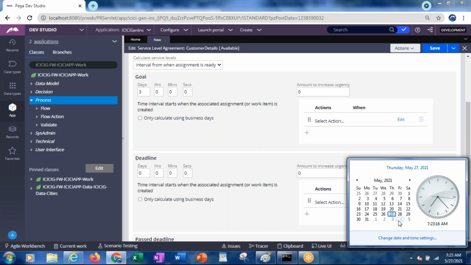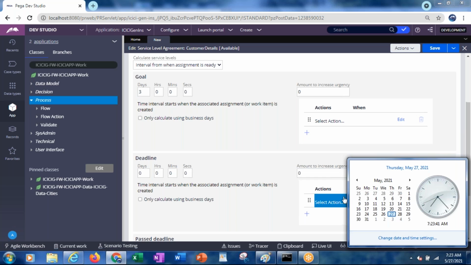That means if you apply for the leave on the 27th at around 7:23 a.m., the manager has to respond within 3 days, either approved or rejected. The manager has to work on that particular leave request work object within 3 days.